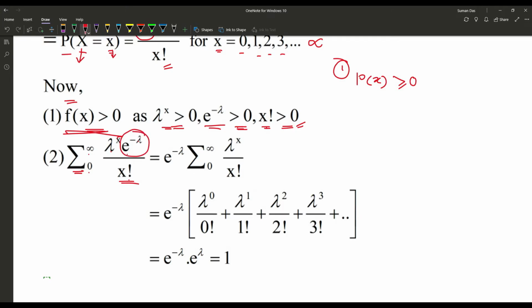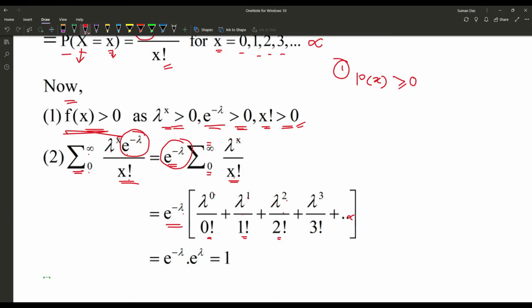Now e to the power minus lambda is a constant value, so we keep it as a multiplier: e to the power minus lambda times the summation from 0 to infinity of lambda to the power x upon x factorial. That is e to the power minus lambda times lambda to the power 0 upon 0 factorial, plus lambda to the power 1 upon 1 factorial, plus lambda to the power 2 upon 2 factorial, plus lambda to the power 3 upon 3 factorial, up to infinity.